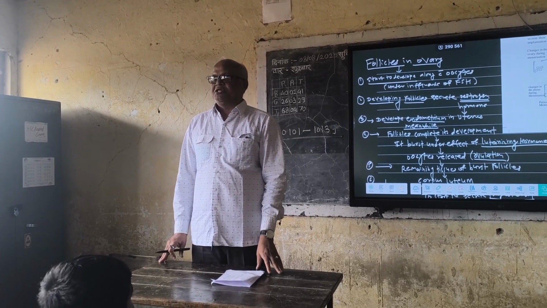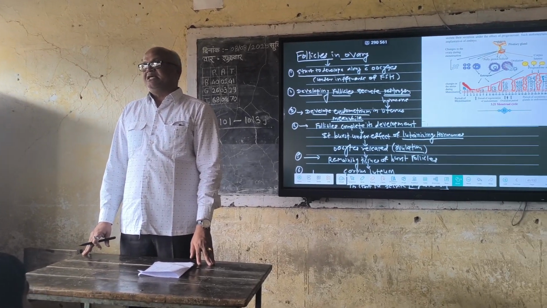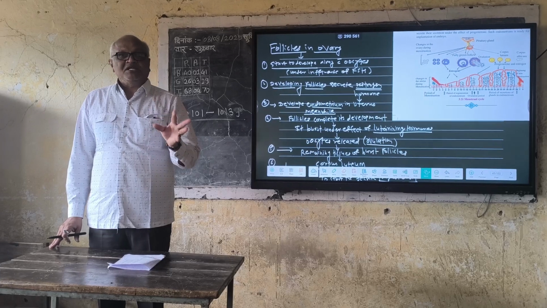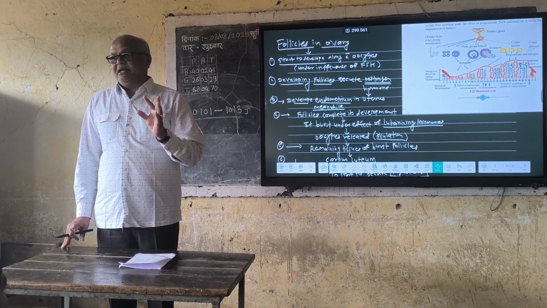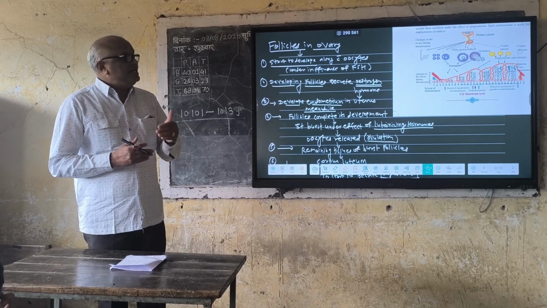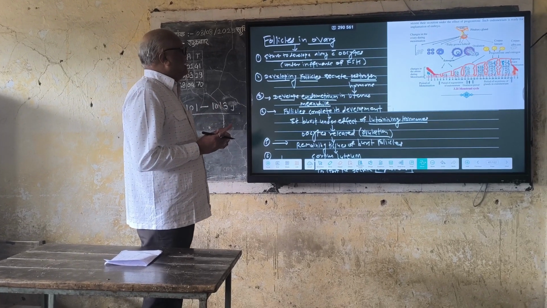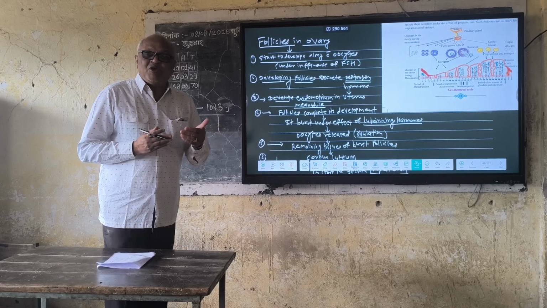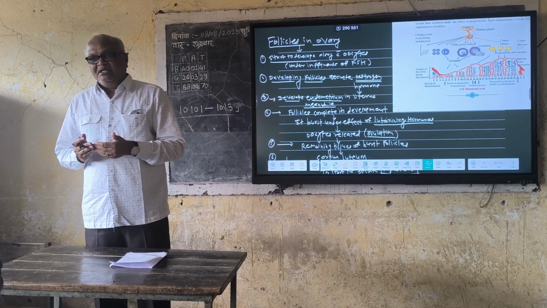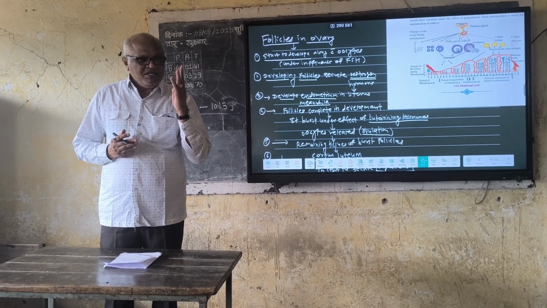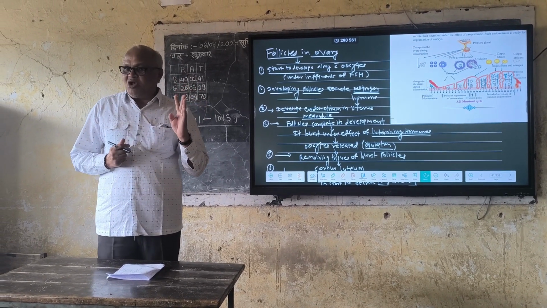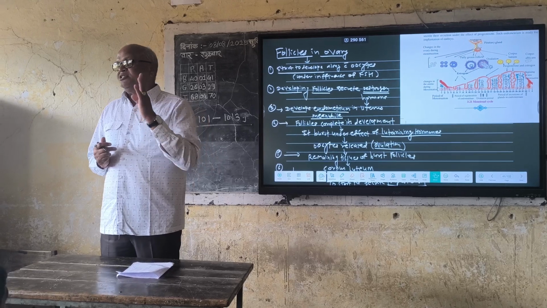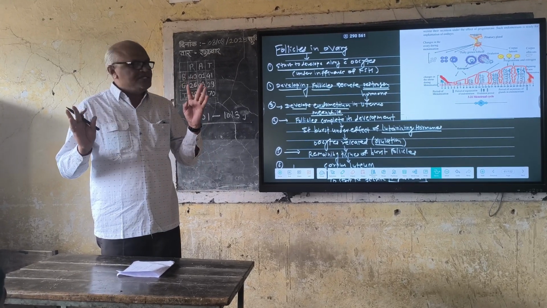Let us see the menstruation. Menstruation is one of the natural processes, one of the physiological processes that occur in the female. Actually, what happens during this menstruation period? Which hormones are responsible for the menstruation? There are 4 types of hormones responsible for the menstruation process: progesterone, estrogen, follicle stimulating hormone, and luteinizing hormone.